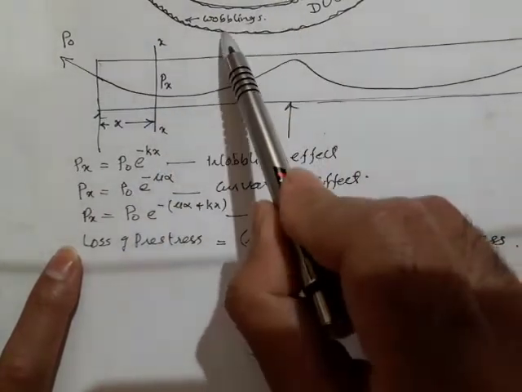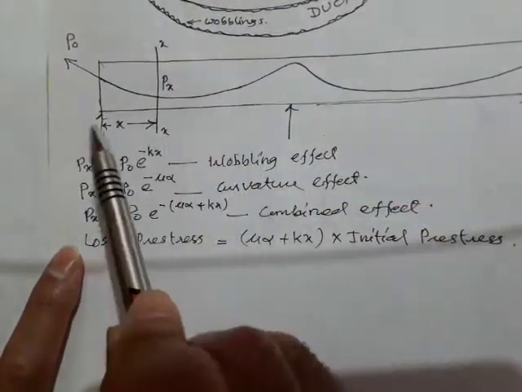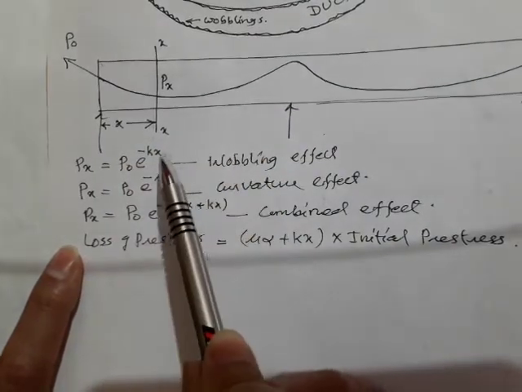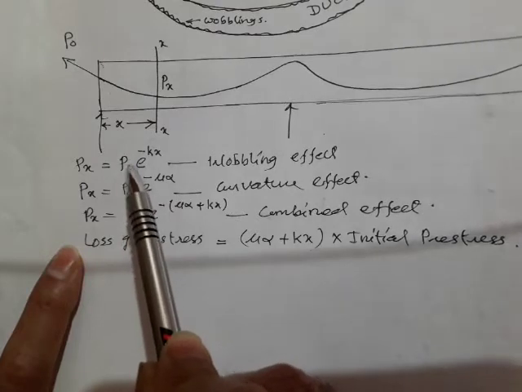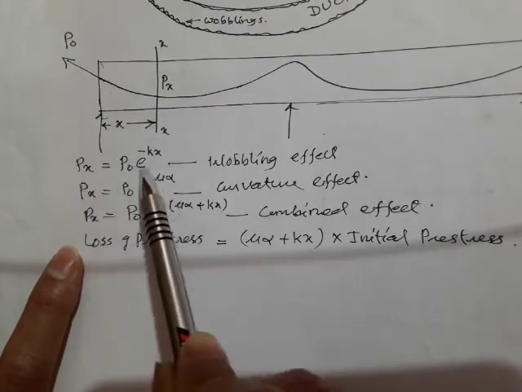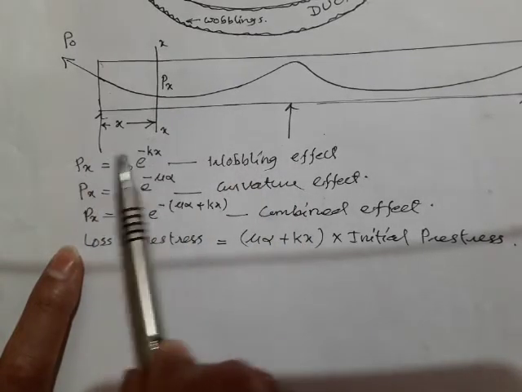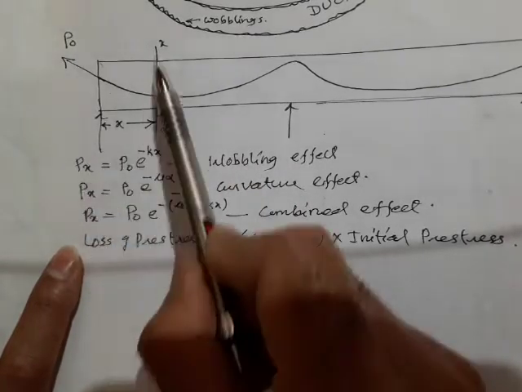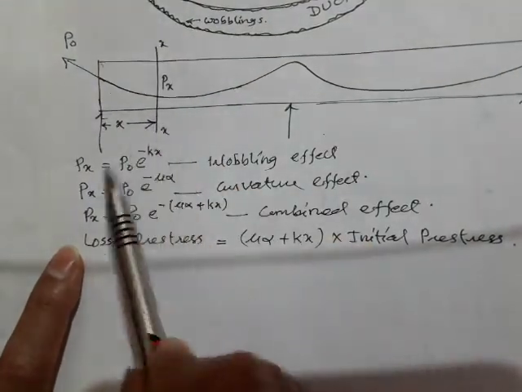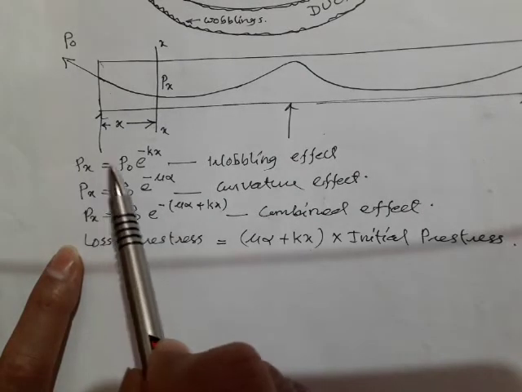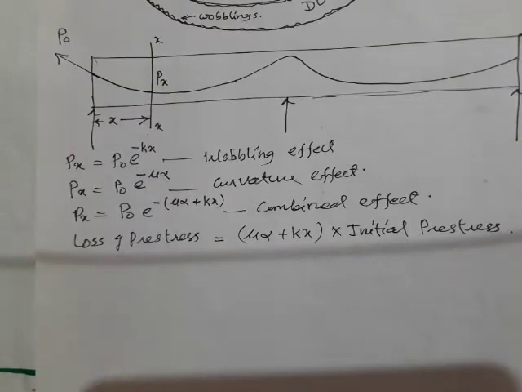Suppose I want to find out the prestressing force here. As x increases, the loss also will increase. So for this wobbling effect, this is the equation to find out the losses. If I want to find out the prestressing force here, I can find it from this equation: Px is equal to P naught into e to the power of minus kx. This is one thing.